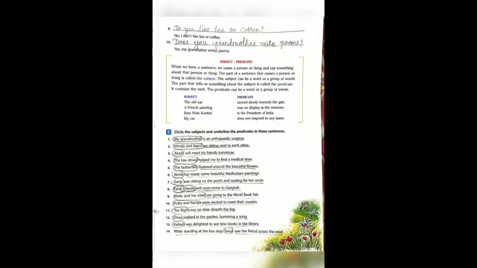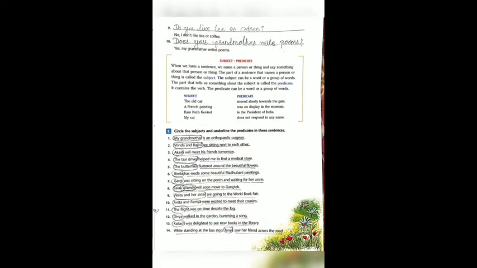Example number 11. The flight was on time despite the fog. Here, what is the verb? Was on time. Okay. Ask the question with what? What was on time? The flight. So the flight is the subject and this is called the predicate.